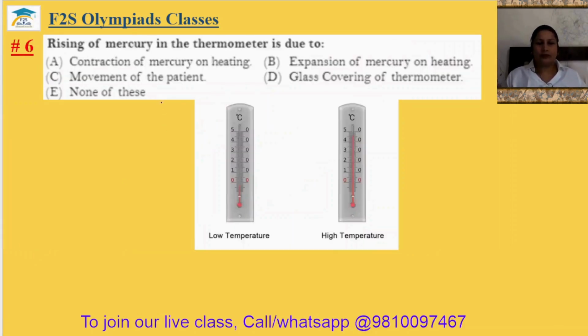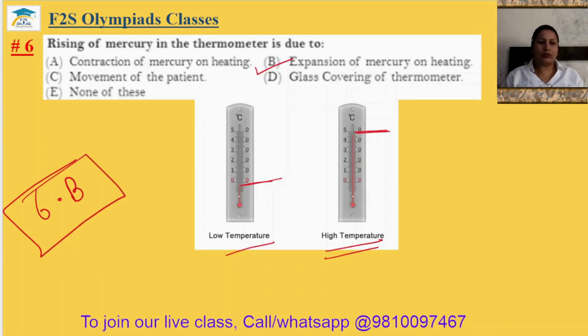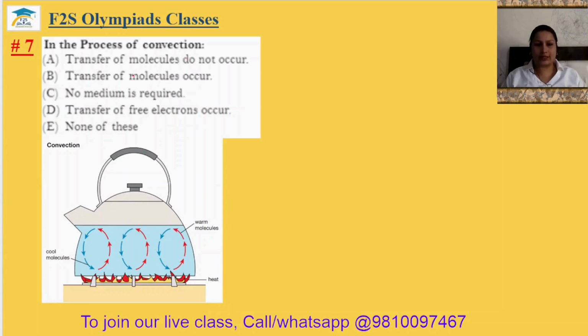Question number 6. Rising of mercury in the thermometer is due to? You can see at low temperature the mercury is here, and at high temperature the mercury is here. It means there is expansion. So option B is the correct answer. The sixth answer is option B. Question number 7. In the process of convection, transfer of molecules does not occur? No. In the picture, the warm molecules go up and the cold molecules go down due to the weight difference. The transfer of molecules occurs. The seventh answer will be option B.